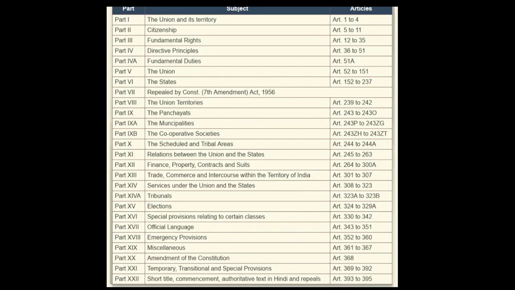But is it really possible for any country to run and earn these finances without doing trade and commerce? No. So therefore, the next part that comes is Part 13 of the Indian Constitution that talks about trade, commerce, and intercourse within the territories of India. So any trade that happens within the territories of India is dealt with in Part 13 of the Indian Constitution, right?